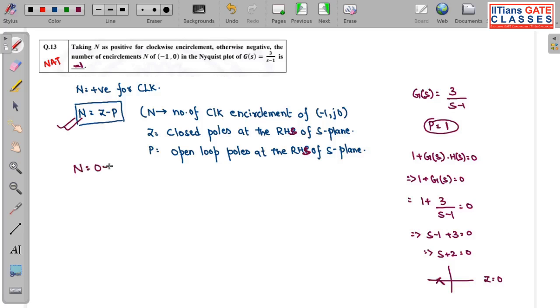Now if I take help of this formula, N is equal to Z minus P, Z is 0, P is 1. So this N comes out to be -1. And N is the number of clockwise encirclements of the point -1 j 0. So you could have directly written the answer -1 within 20 seconds. The previous procedure takes around 2 to 3 minutes. So this is quite a simple process. So -1 is the answer to this question number 13.